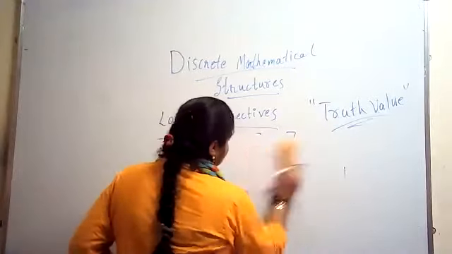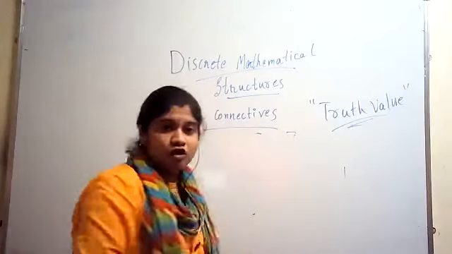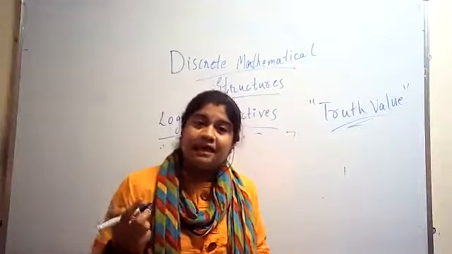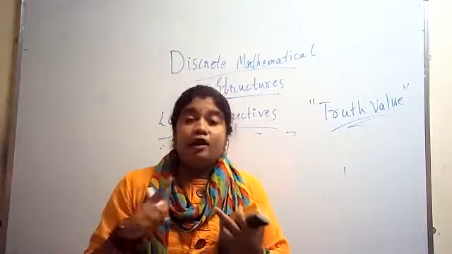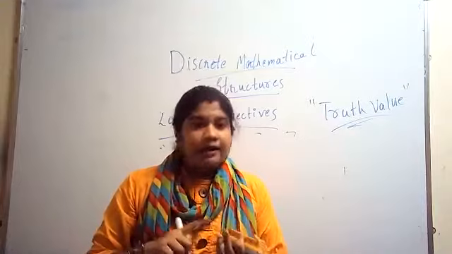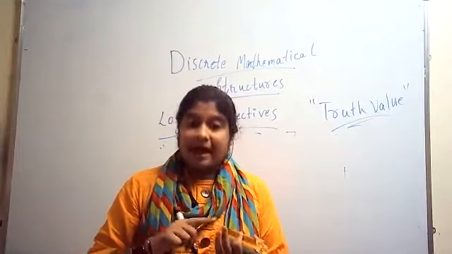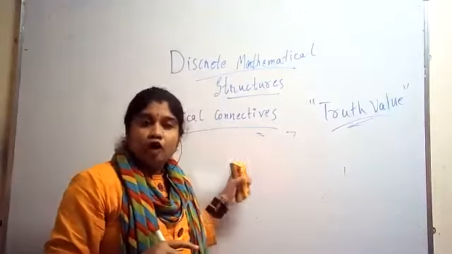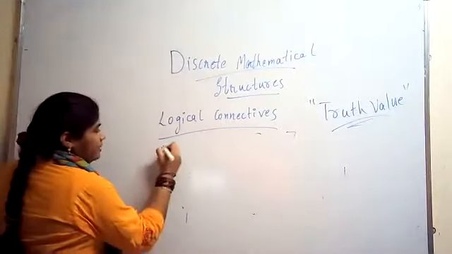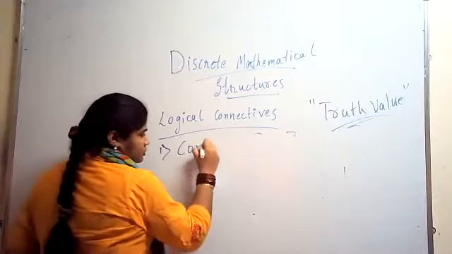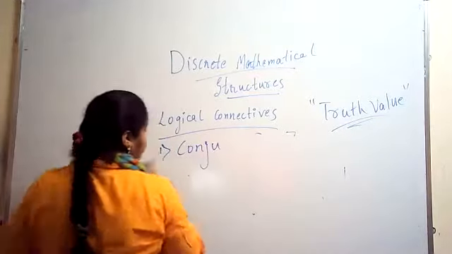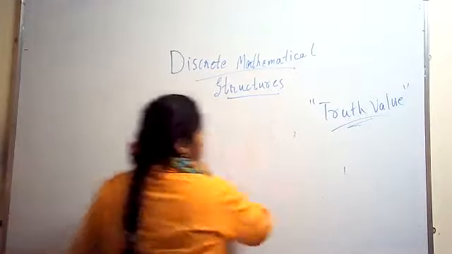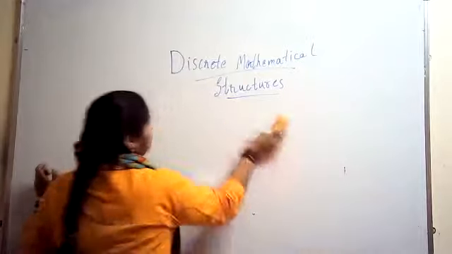As basic operations in our digital logic, what were the basic gates we studied? NOT gate, AND gate, and OR gate, right? Next I will be telling about conjunction. I'll write it here so you can see properly.